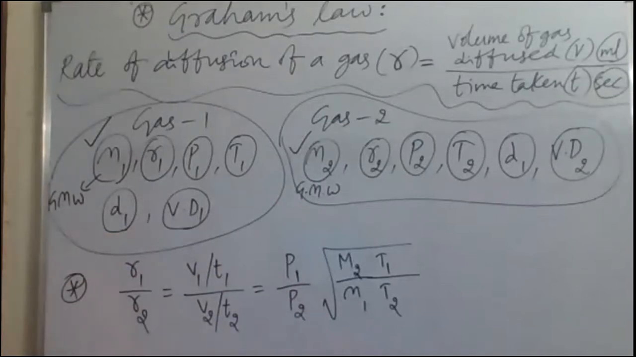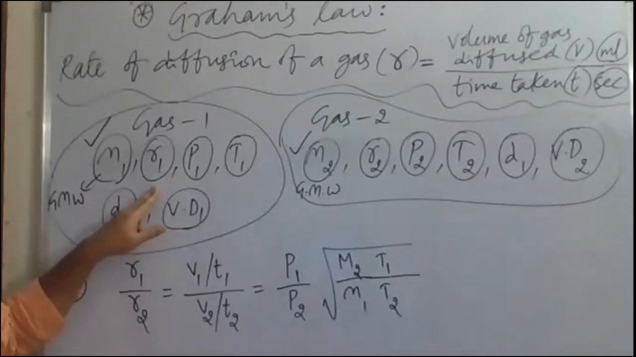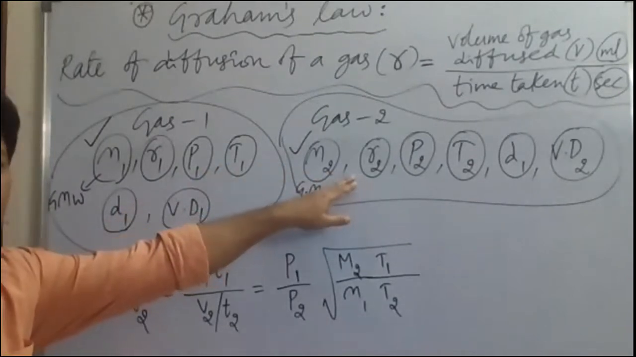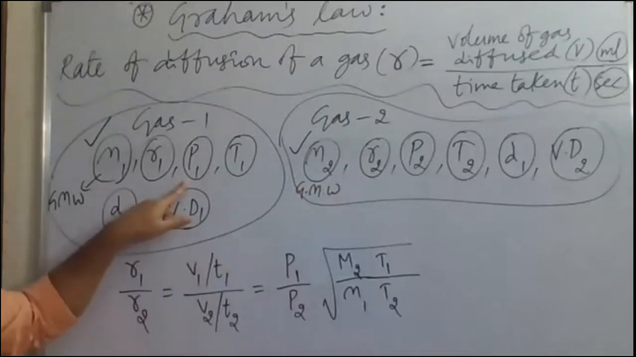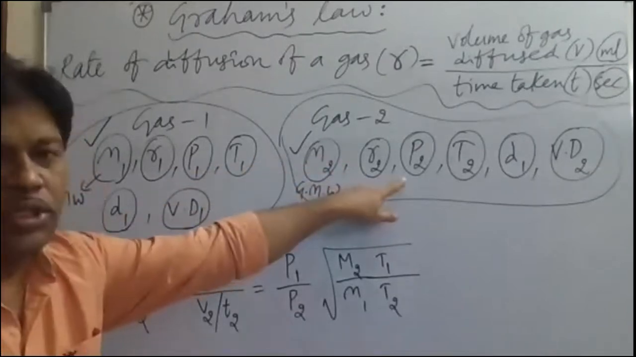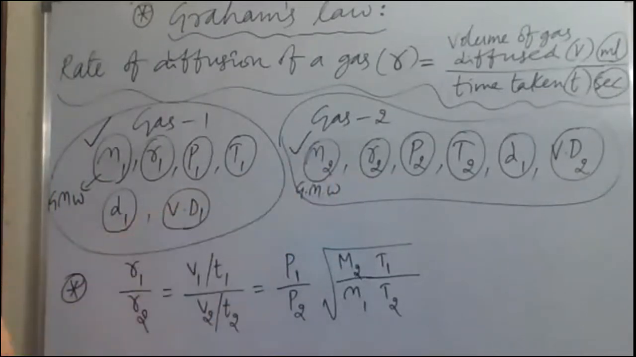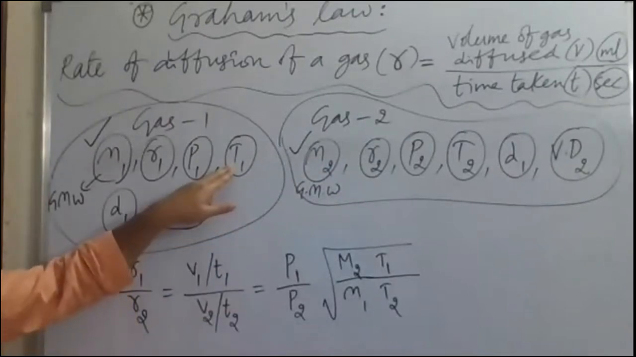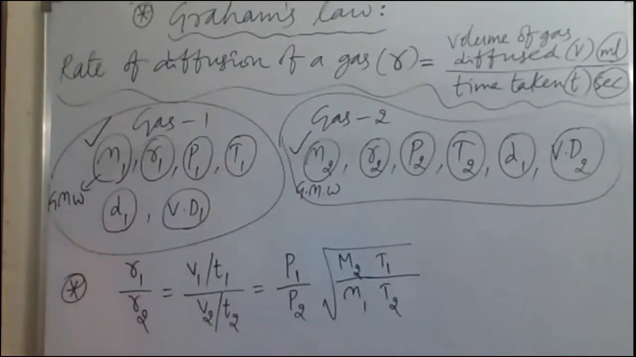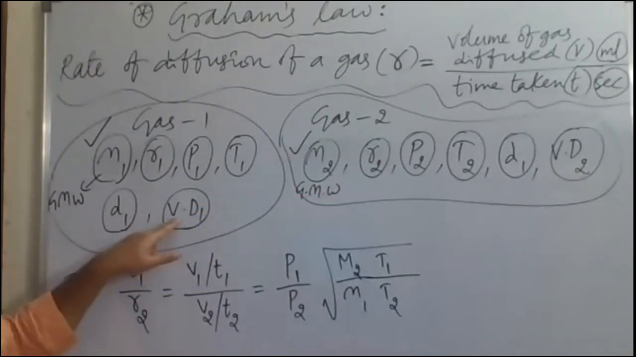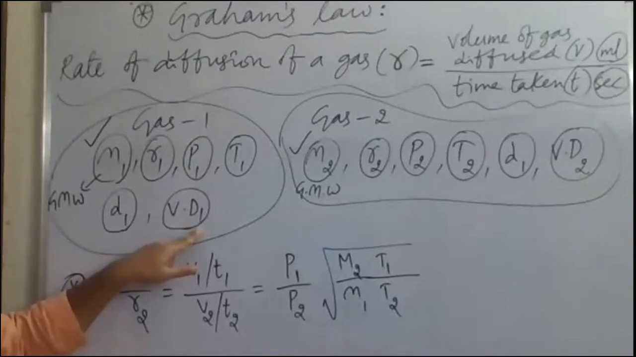And small r1 is the rate of diffusion of the first gas. r2 is the rate of diffusion of the second gas. P1 is the pressure of the first gas, P2 the pressure of the second gas. T1 is the temperature of the first gas, capital T2 the absolute temperature of the second gas. Capital T always indicates Kelvin temperature, otherwise called absolute temperature. And small d1 is the density of gas 1, d2 the density of gas 2. VD1 is the vapor density of gas 1.